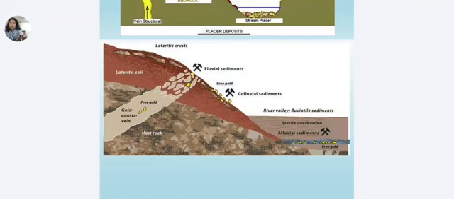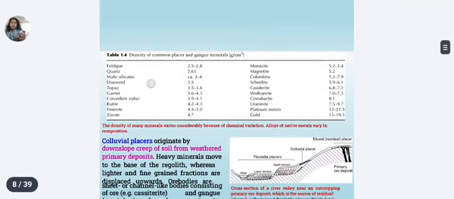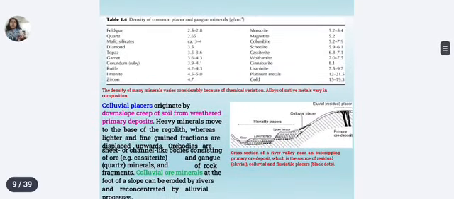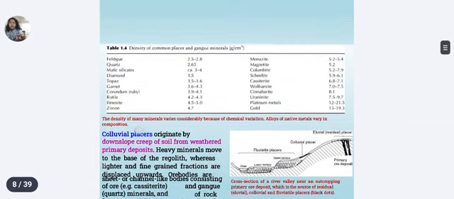And now in this also you can see the structure of the placer deposits. They are present accordingly at the river valley, and you can keep in mind with the understanding of this diagram that you can see the lateritic crust, alluvial sediments, gold site, free gold and colluvial sediments, alluvial sediments. So you can see in this diagram.